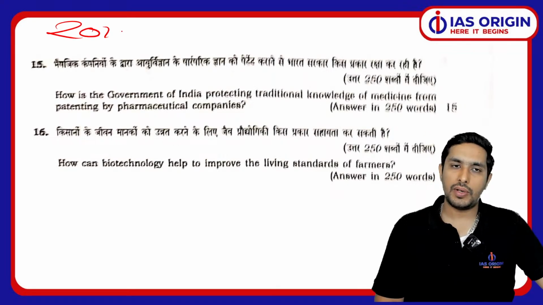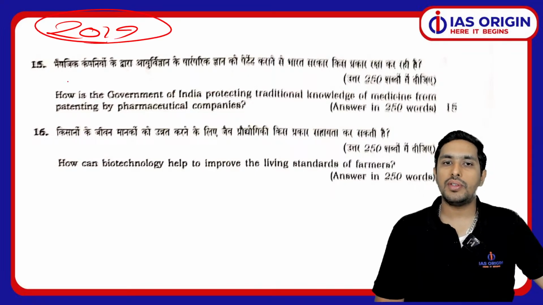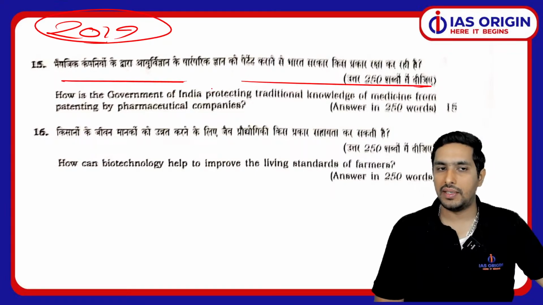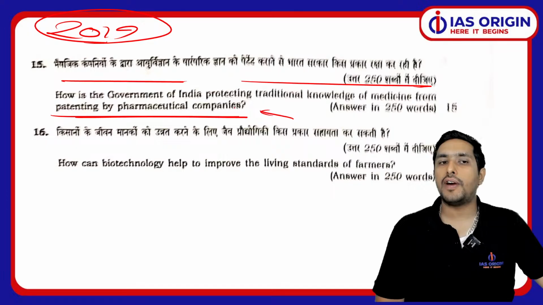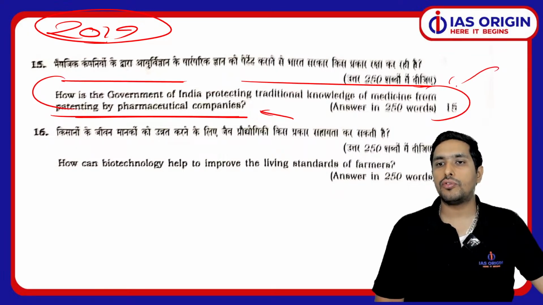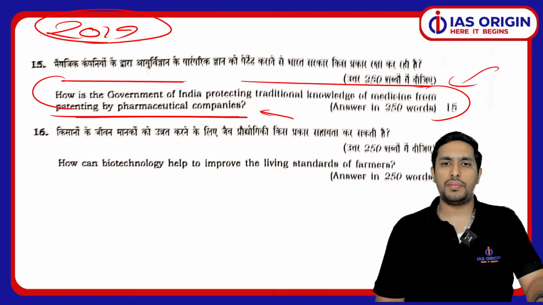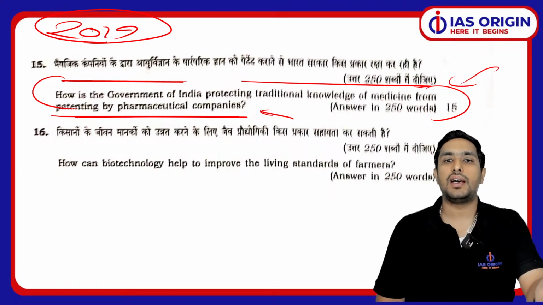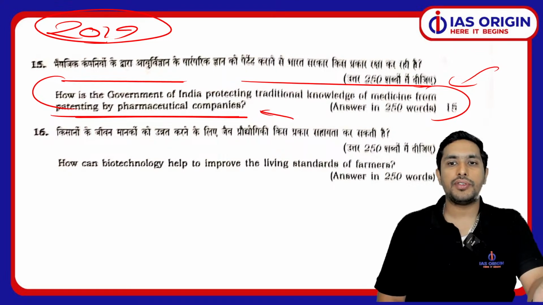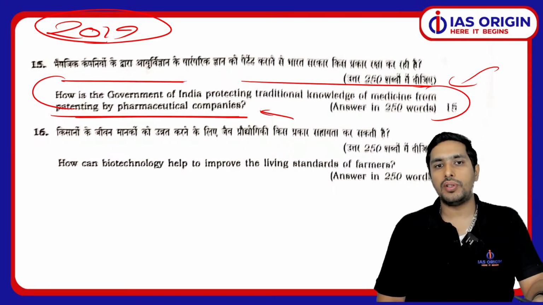Again, these are also from 2019 only. There was this question: how is the Government of India protecting traditional knowledge of medicine from patenting by the big pharma companies? Big pharma companies get things patented, so that is also an important question: how exactly are we protecting our traditional medicine. So this is again a question of science and technology only, so this is an important theme.